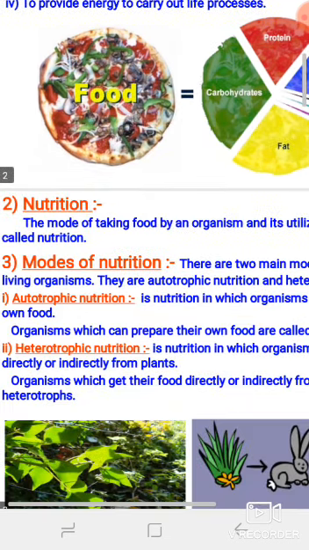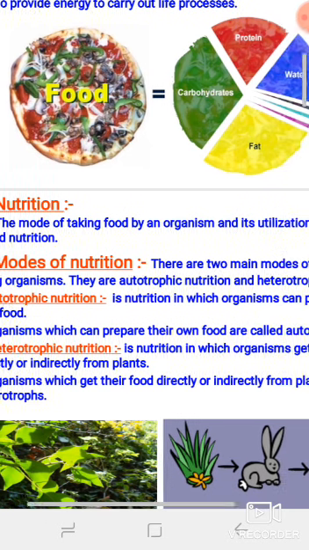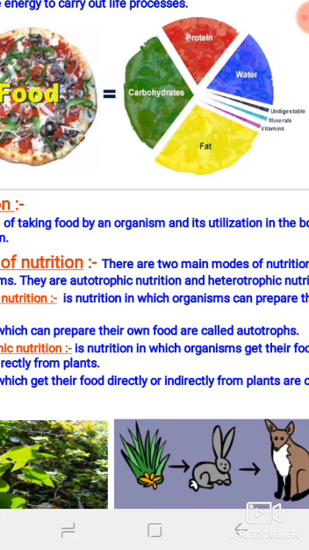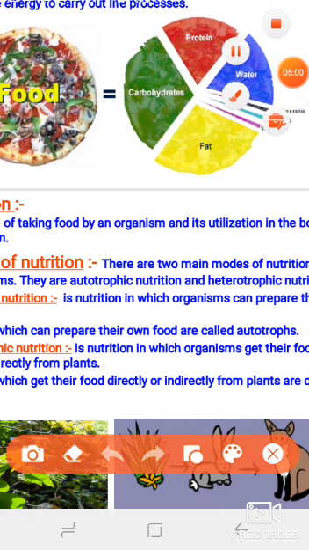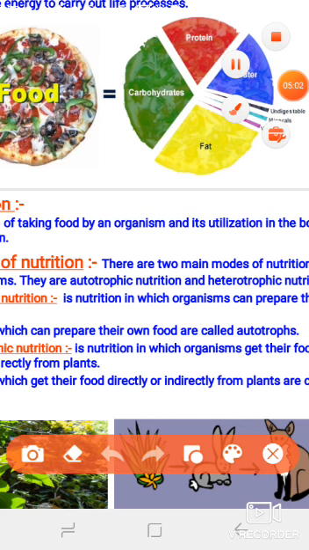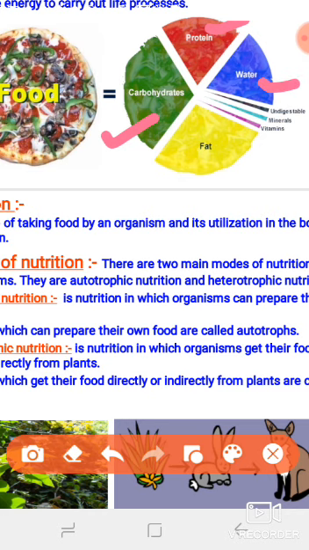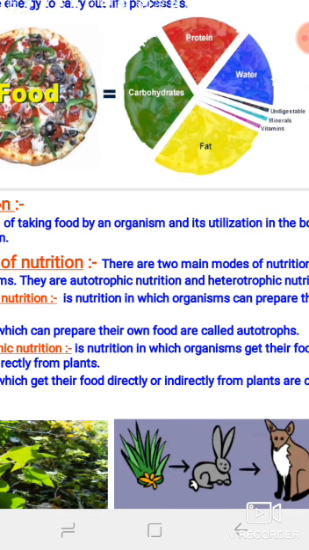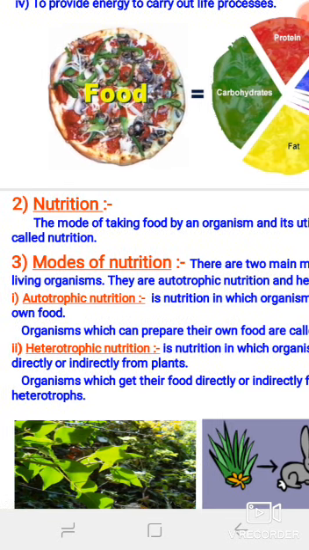After that, we will discuss the components of food with the help of a graph. Here you can observe the components of your food like carbohydrate, which is shown here in green color. Then protein, after that water in your body, and fat. These are all important and necessary components of our food materials. Now we will discuss nutrition.